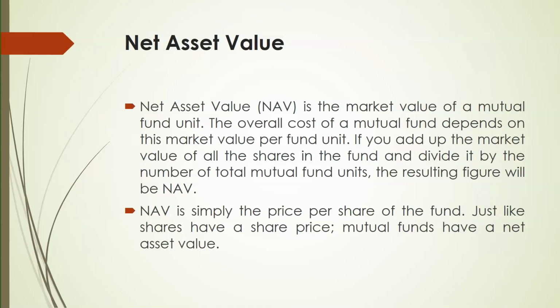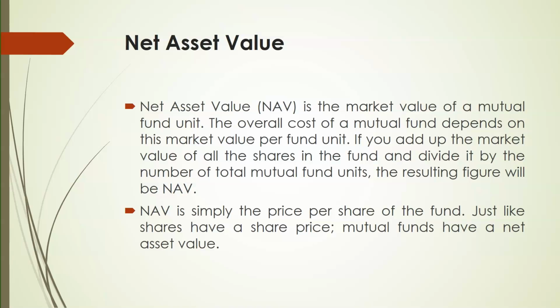That is what is mentioned here as the market value of all the shares in the fund divided by the number of mutual fund units, which means the total market value of investments. Your investment has increased from 1 lakh to 1,20,000. So the 1,20,000 is the market value of investment divided by the number of units. How many units were issued by the company? 10,000 units.